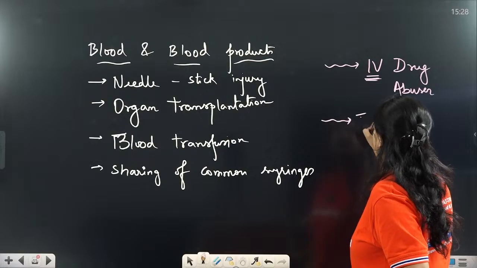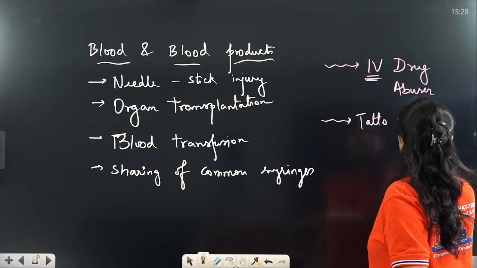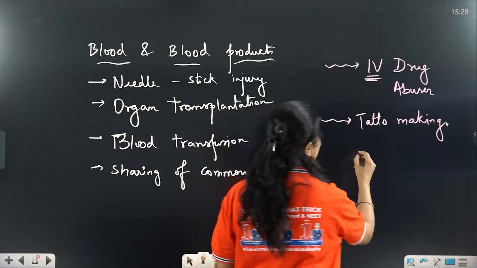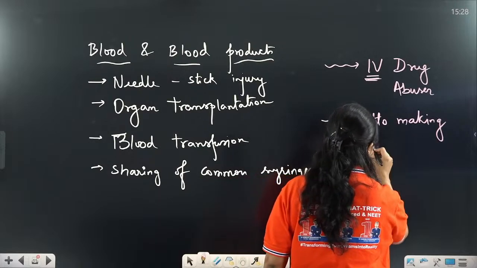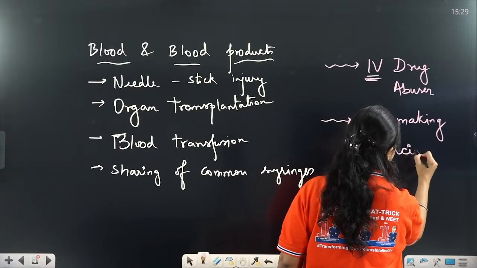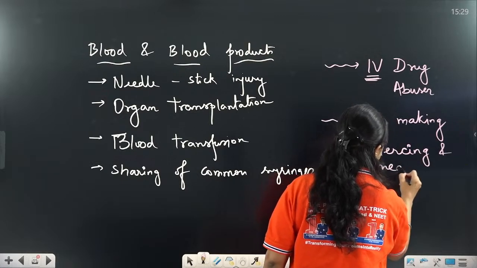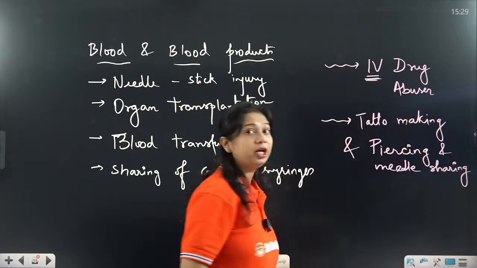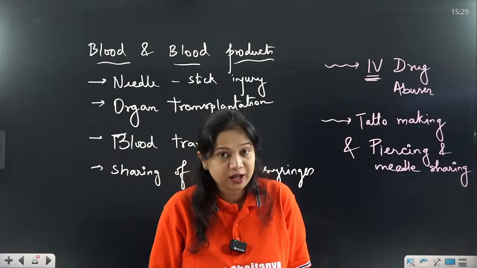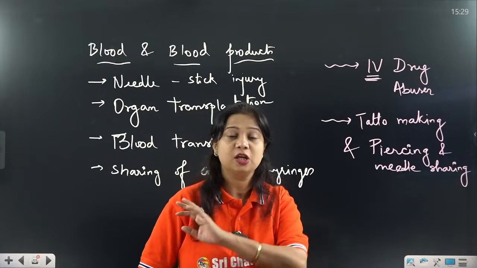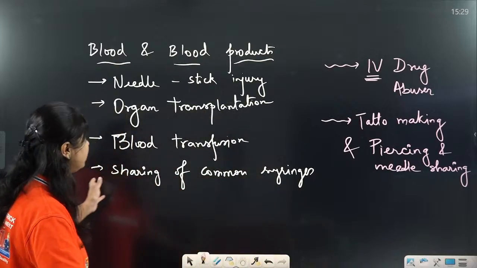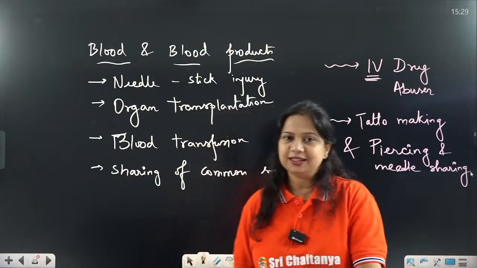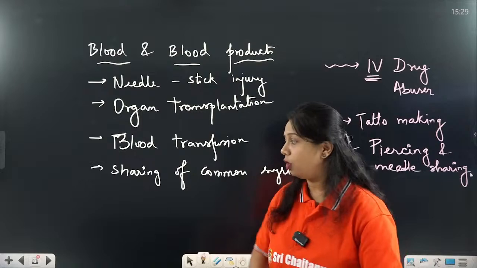Other than that, tattoo making, again where a common syringe is used for multiple individuals, and common piercing and needle sharing. So these are the various methods in which a common needle is shared among multiple individuals, and whenever there is common sharing of syringes among multiple individuals, there will be blood and blood products related transmission of pathogens. So these are the different processes of blood and blood product transmission.